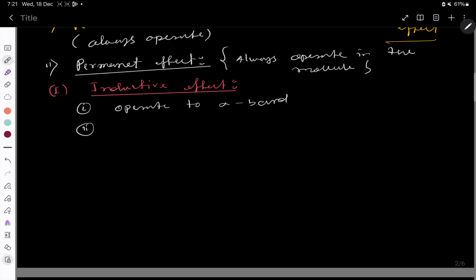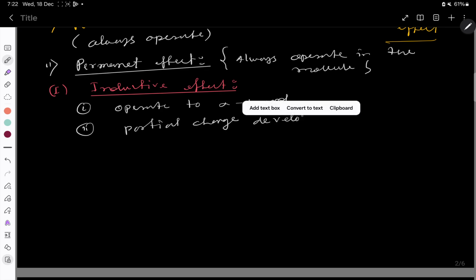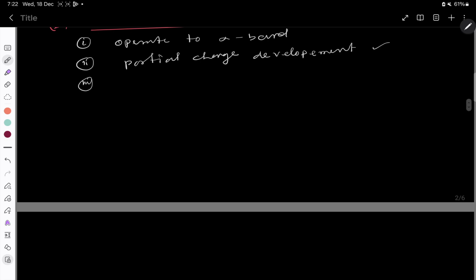Due to this effect in molecules, partial charge is developed, and it is due to the electronegativity difference between them. So partial charge development will be there.